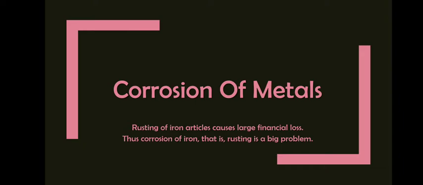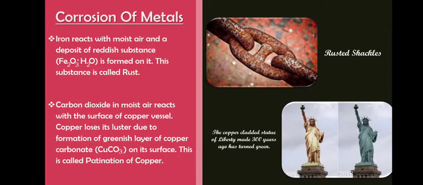Now sometimes corrosion of metals takes place. That is rusting of iron articles, which will cause large financial losses. Thus corrosion of iron, that is rusting, is a very big problem. So we need to get rid of that also. Correct? So, corrosion of metals.